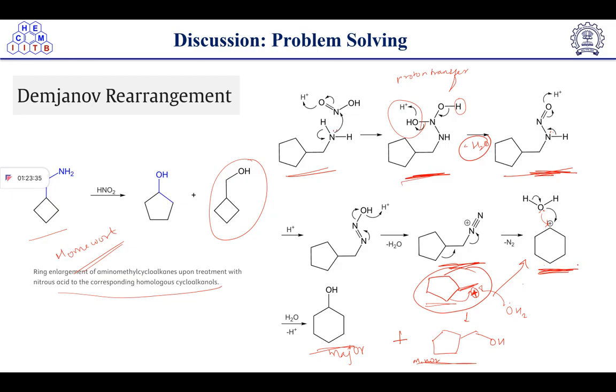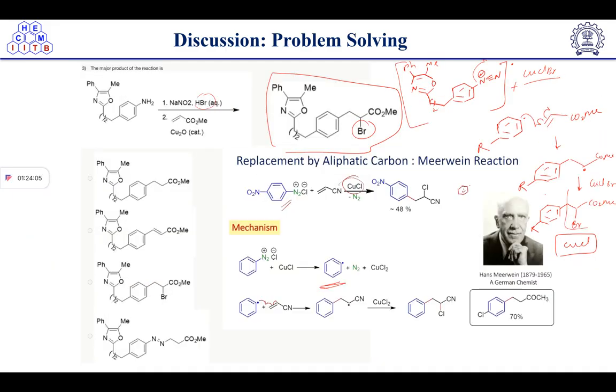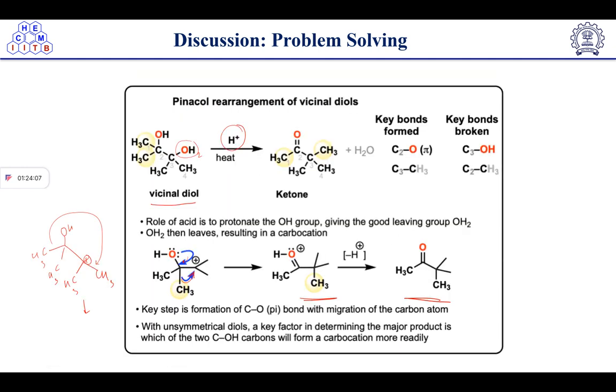So there ring expansion is taking place. This is the major product, but one minor product is formed when this primary carbocation is attacked by a water molecule to give the corresponding alcohol. So one thing is that this will get migrated and the carbocation will generate here, which will get attacked by a water molecule to give the six-member cyclic alcohol. The minor product formation is there because of this less stable carbocation formation. We have discussed this one also, diazo elimination.